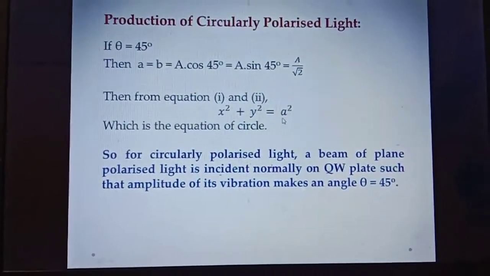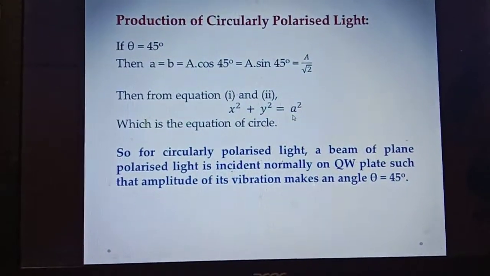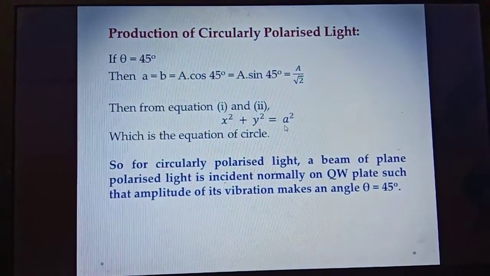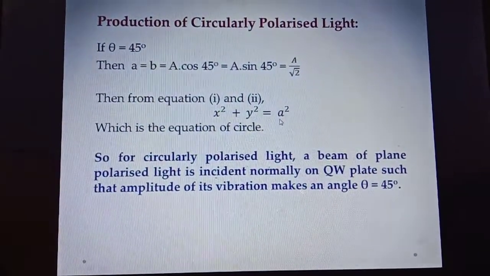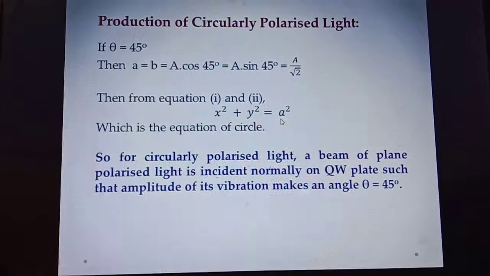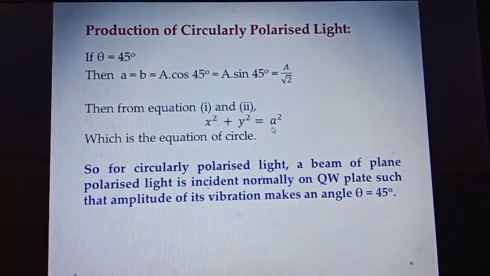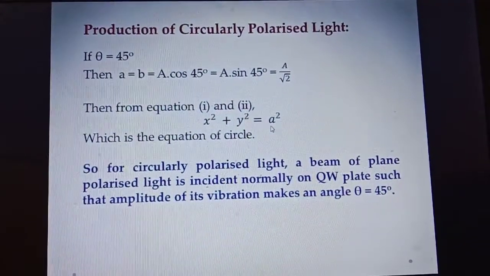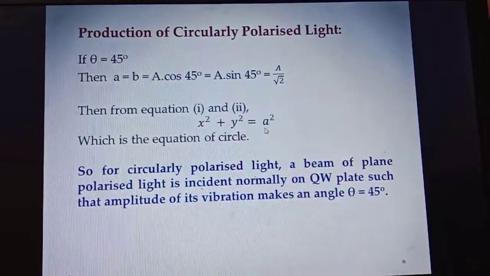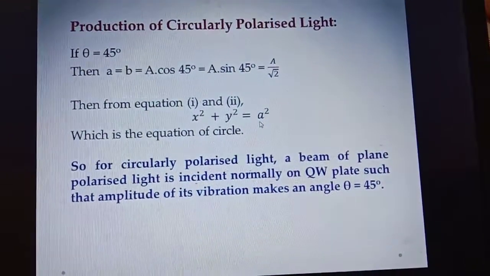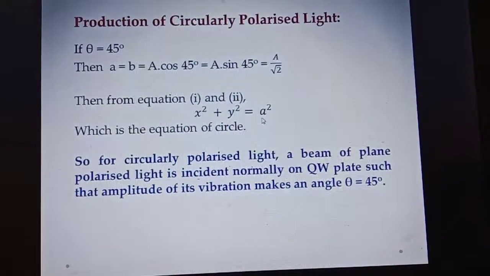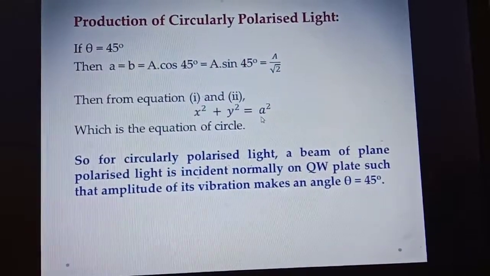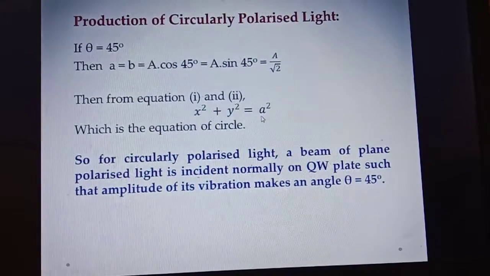So, for the production of circularly and elliptically polarized light, we have to incident a plane polarized light normally on a quarter wave plate. This quarter wave plate divides this plane polarized light into E ray and O ray, and the quarter wave plate produces a phase difference of pi by 2 between E ray and O ray. After that, we have two plane polarized lights with a phase difference of pi by 2.